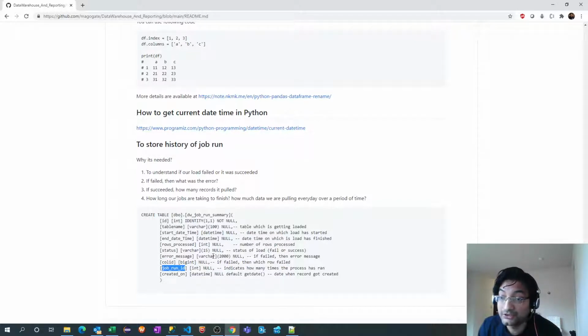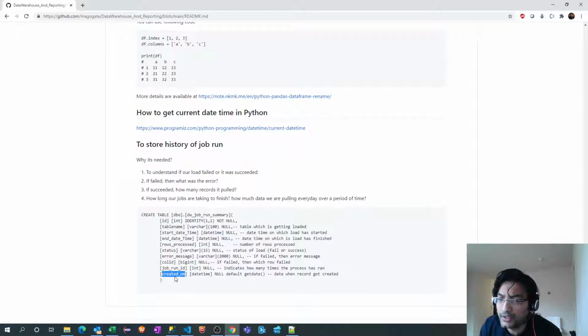Second last column is job run ID. This will tell how many times our job ran. If we are scheduling that job on a daily basis, then for 30 days our job will run for 30 days. After a month, it will be 30 or 31 job run IDs. So job run ID will tell us how many times that particular job has run.